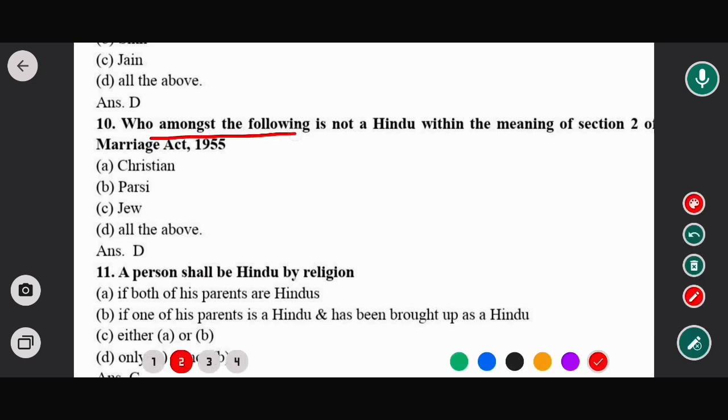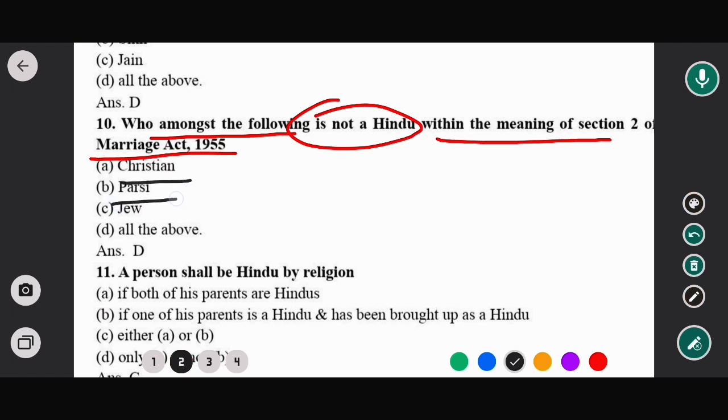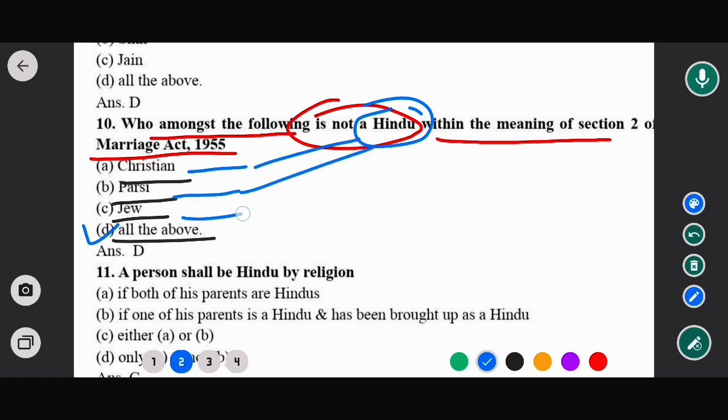Who among the following is not Hindu within the meaning of Section 2 of the Hindu Marriage Act 1955? Options are Christian, Parsi, Jew, all of the above. Okay, so in this case, the correct option would be option D. That means who in the following is not Hindu? Christian is not Hindu, Parsi is not Hindu, Jew is not Hindu. Okay, so in this case, option D would be the correct answer. Okay, now moving to next question.